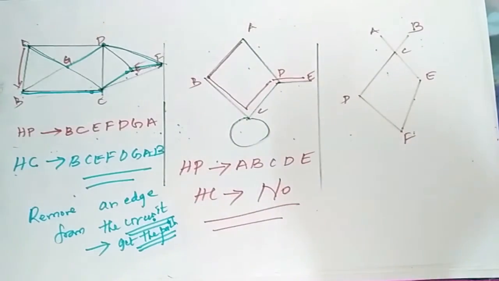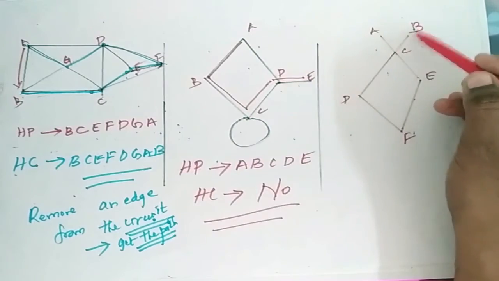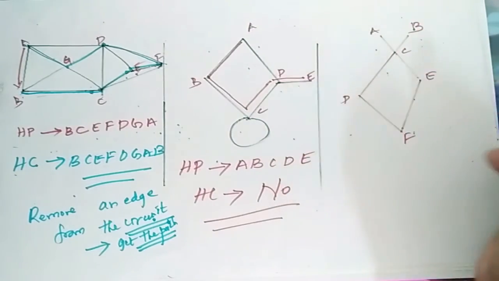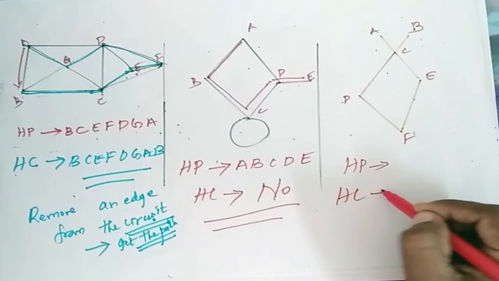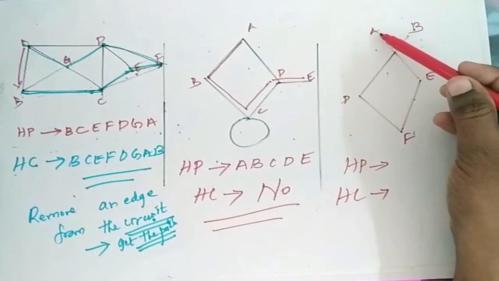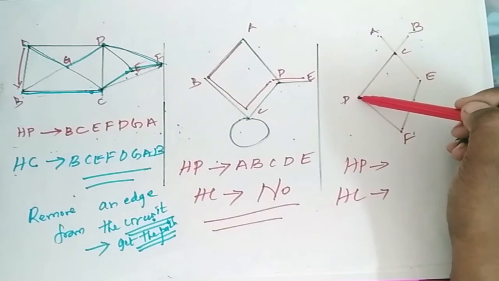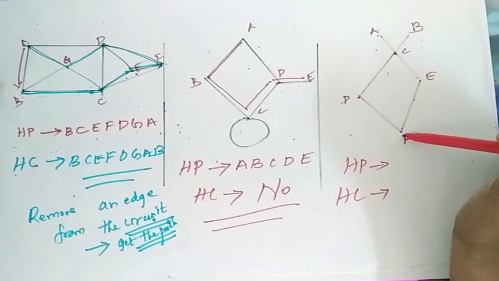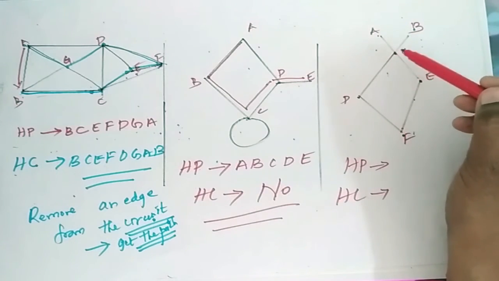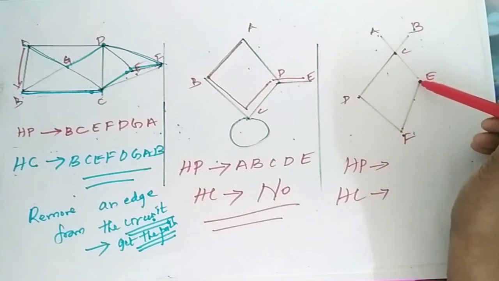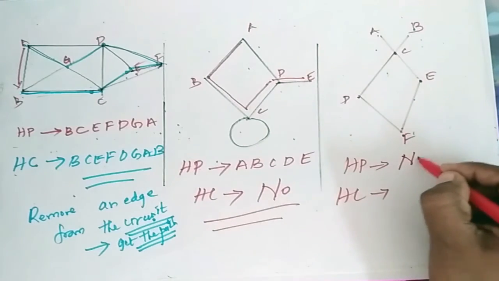Now when you come to this, I have the graph as A, B, C, D, E, F. Let me check if I have any Hamiltonian path and Hamiltonian circuit. When I start from A, I come to C, then D, then F, then E. I should not move to C because I have already covered C. So I will not be able to reach this B. So I have no Hamiltonian path.